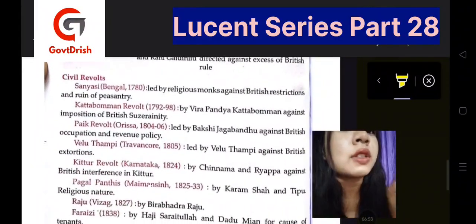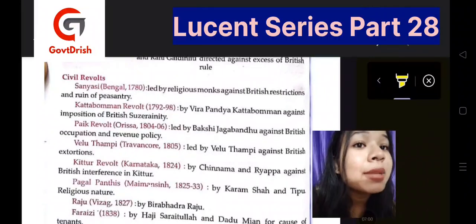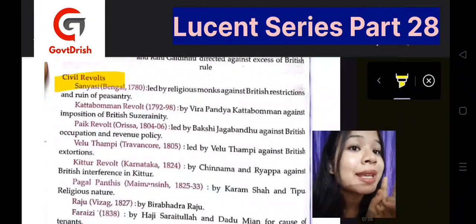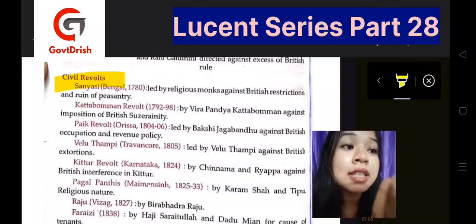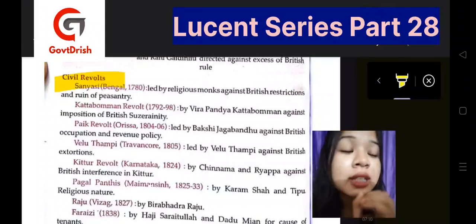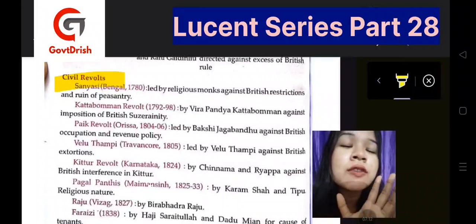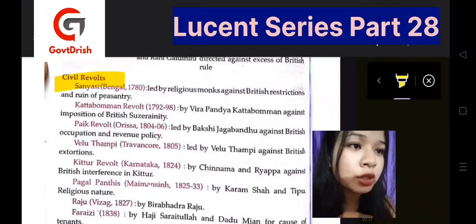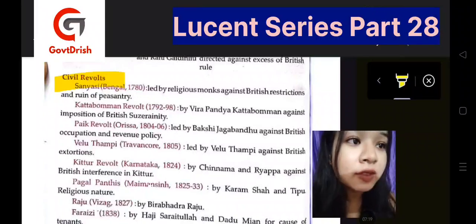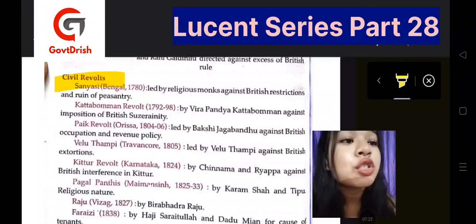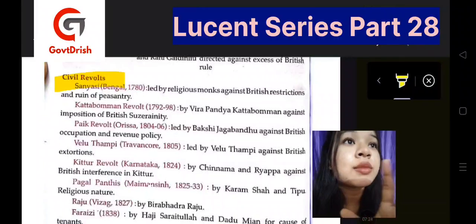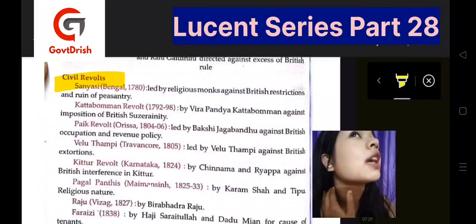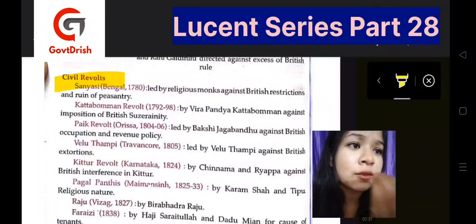Now, what were the civil revolts? First, we have Sannyasi. Please, in these civil revolts, learn the dates, the places, and the civil revolt names. These three pieces of information are very, very important. I'm telling you beforehand. Even if I don't mark it, it is still important. Okay, Sannyasi, Bengal, 1780, and it was led by religious monks, and they were against British restrictions and the ruin of peasantry. Peasantry means farming. They had been ruined with excessive taxation even during the famine.